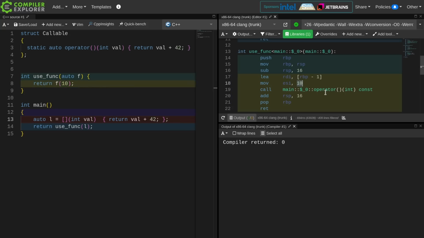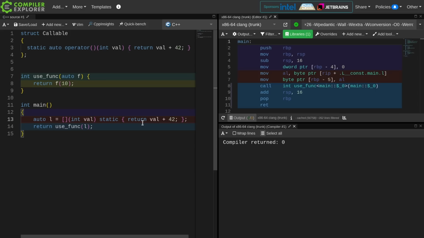Well, that seems fairly insignificant, but I guess you could say, just trust me that in the context of a larger program, this actually has some real potential to let the compiler optimize more when it knows that it's calling a static function instead of needing that pointer to the object. So now it doesn't have to pass a pointer down to the function anymore. Yes, we can only observe this in the useFunc code at this moment, because the compiler just simply has too much visibility into what we're trying to do here.